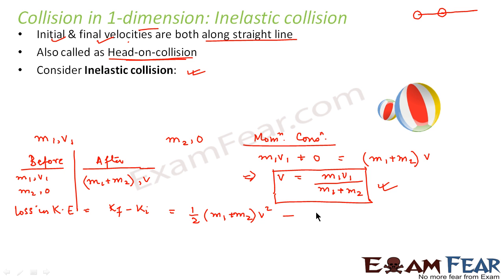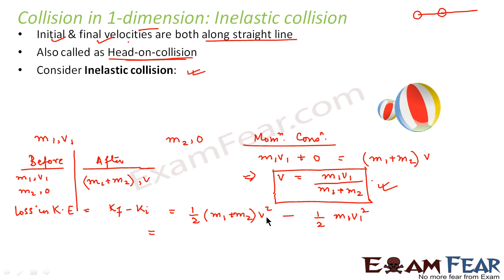And the initial kinetic energy would be half m1 v1 square, because initially m2 has zero velocity. So this will be the change in kinetic energy. Now you put the value of v from this. So instead of v, you put m1 v1 divided by (m1 plus m2).